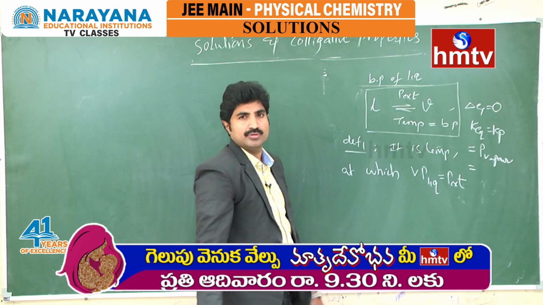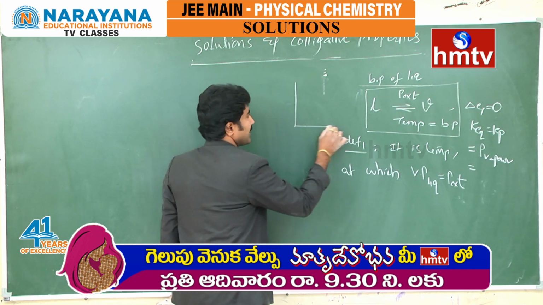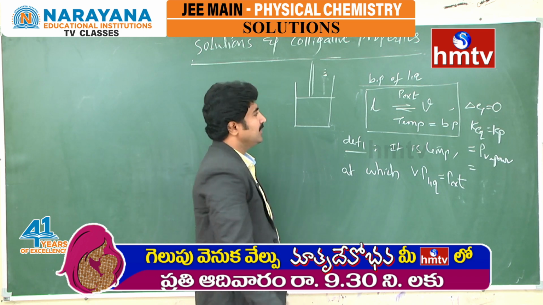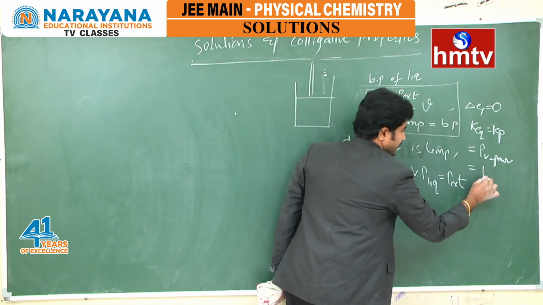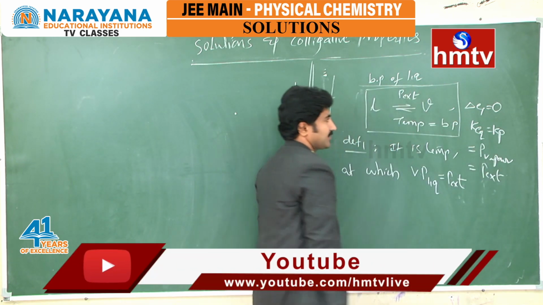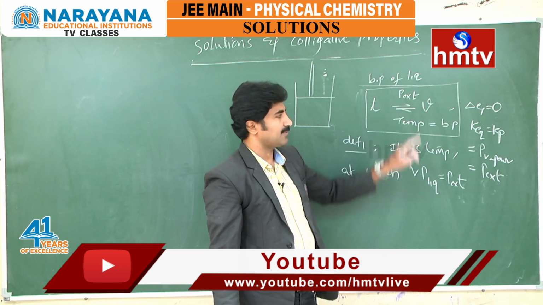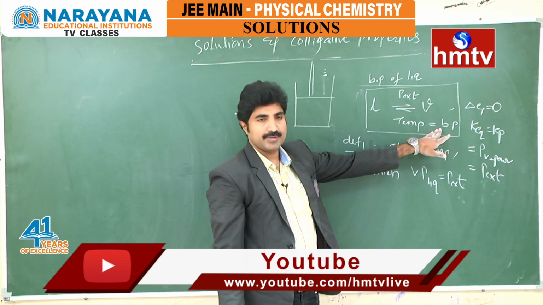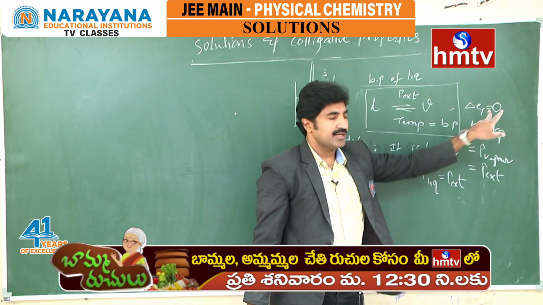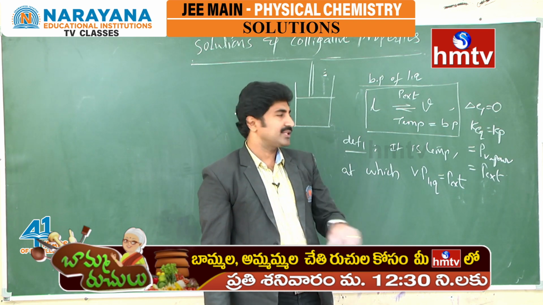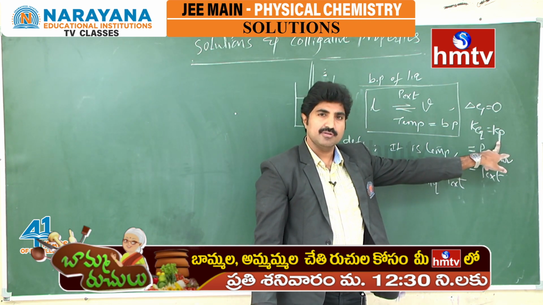We know this arrangement will be taken in a piston arrangement, and that is the external pressure. When the liquid is in equilibrium with its vapor at a definite external pressure and a definite temperature, at equilibrium delta G is equal to 0. At a definite temperature, there is a definite equilibrium constant value Kp.